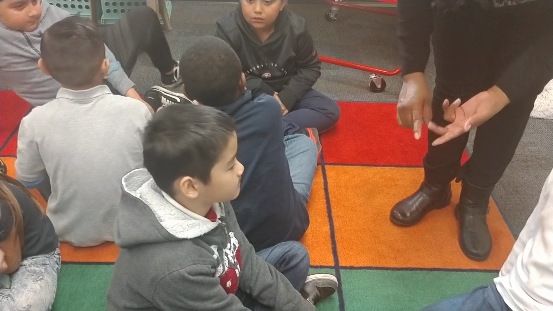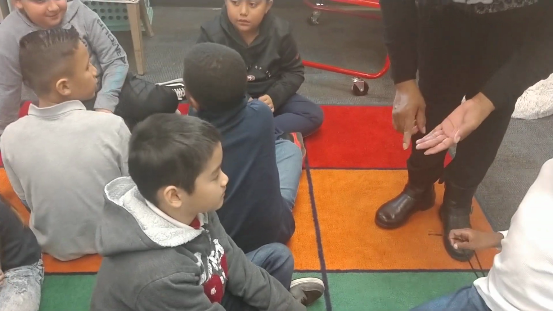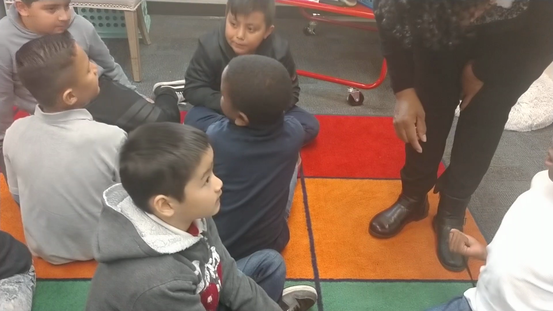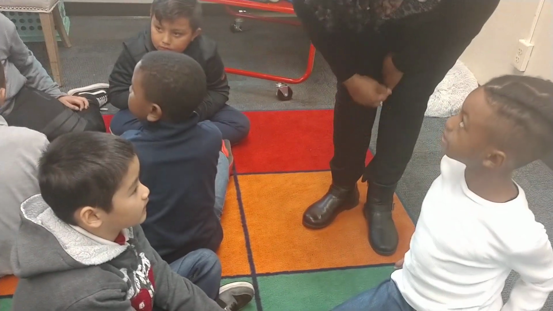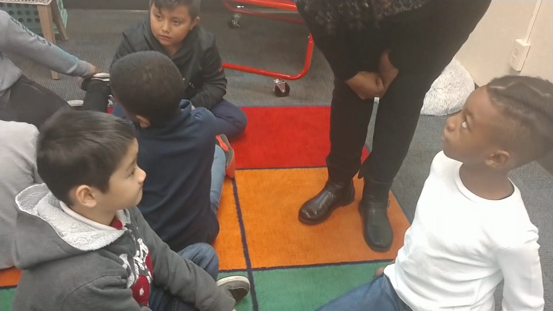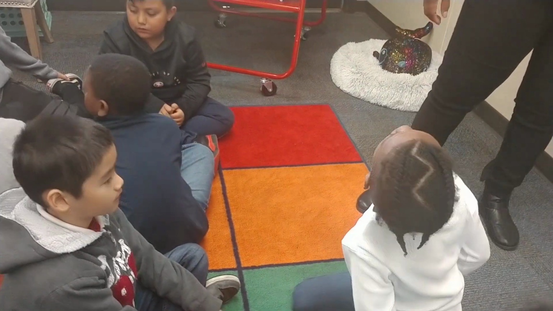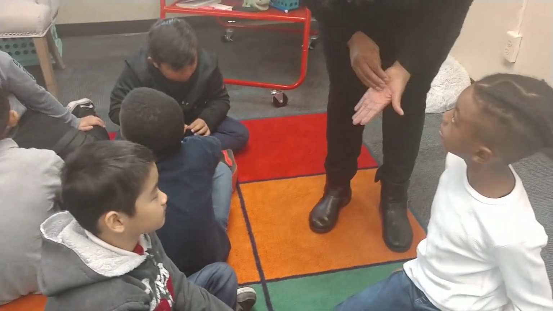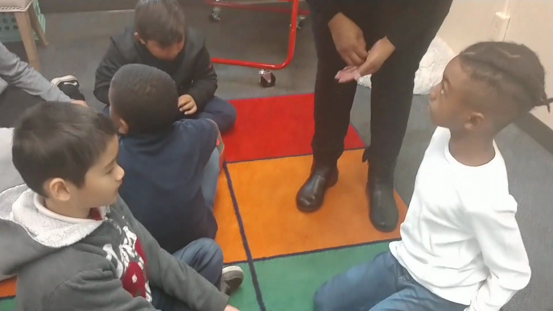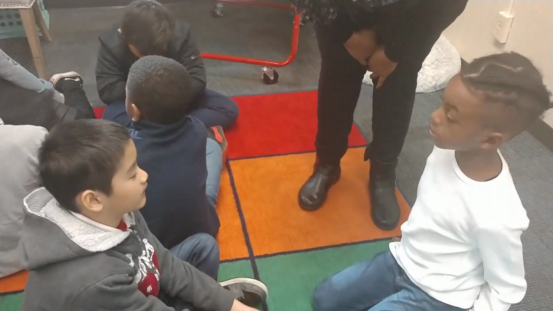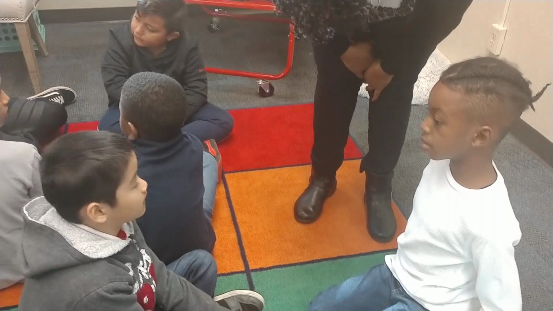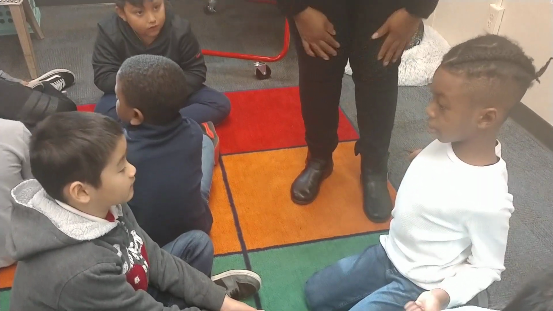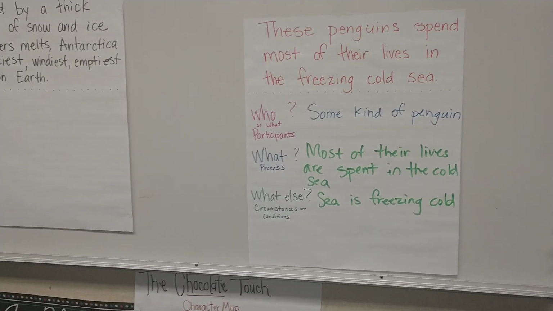It's the iciest, the windiest, the emptiest. We know it's covered in what? Snow and ice. And what do we know about that snow and ice? It never melts. So that means it's always like that, right? So those are some of the parts that we know about it. And what's the place that is in the sentence? The who? What is this place? Antarctica, right? So remember, if we ask the who, what about, and what else, it'll help us to get all the information that an author has in the sentence.